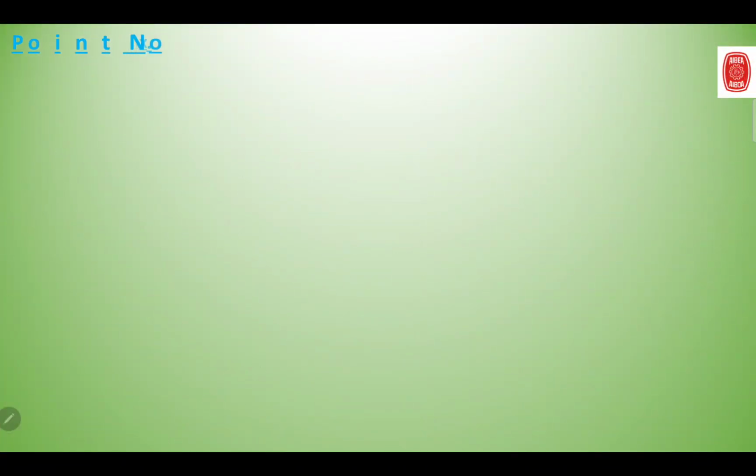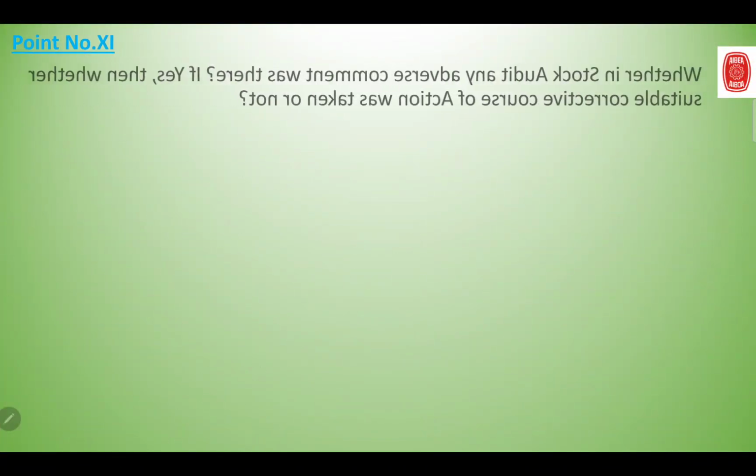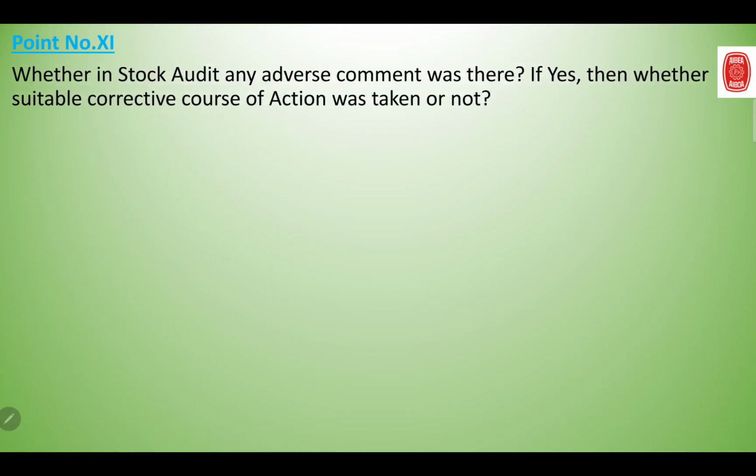Now the next point, point number 11, says whether in the stock audit report there was any adverse comment, and if yes, whether suitable corrective action was implemented or not. So just go through the latest stock audit report conducted in your branch, if applicable, and if there was any adverse comment, ensure that it has been implemented before the audit.